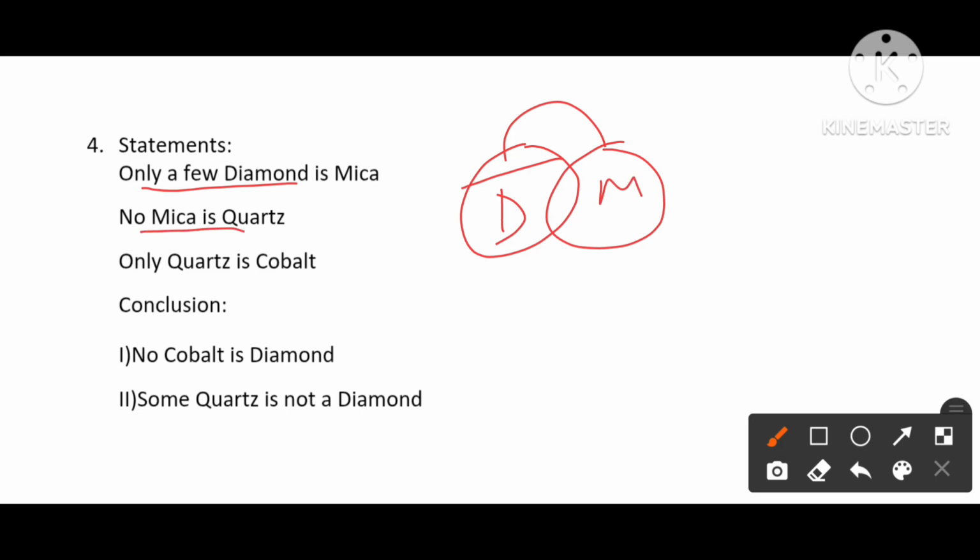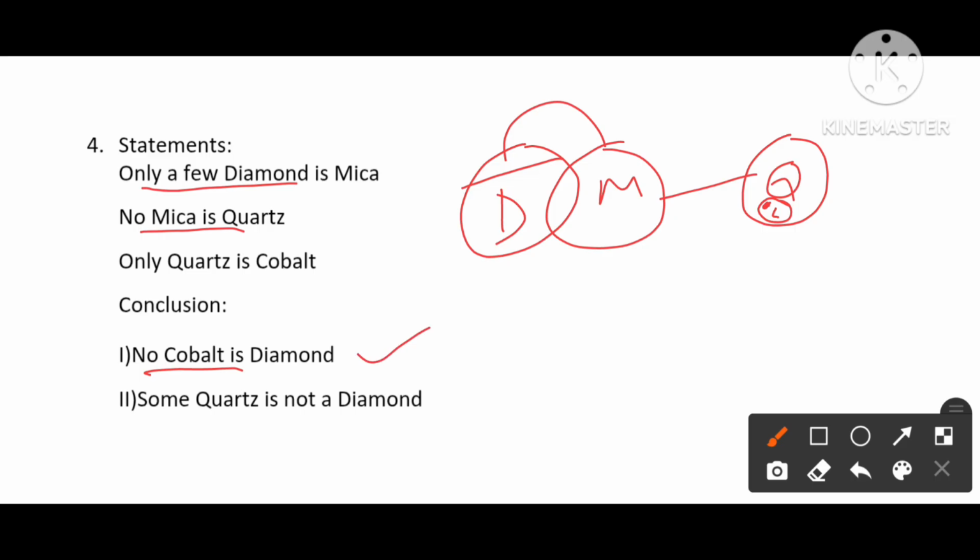No mica is quartz. Only quartz is cobalt. So cobalt is inside quartz and doesn't share with anything except quartz. Okay. Next, let's see conclusions. No cobalt is a diamond. Cobalt doesn't share with anything except quartz. So the conclusion says true.